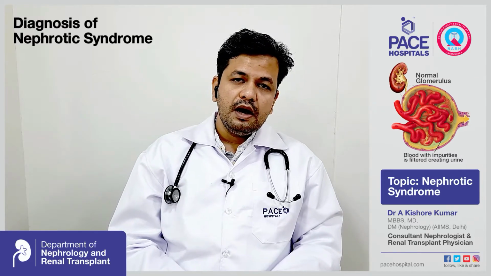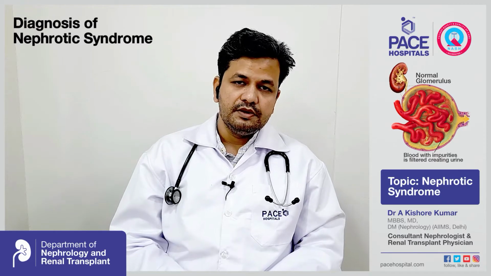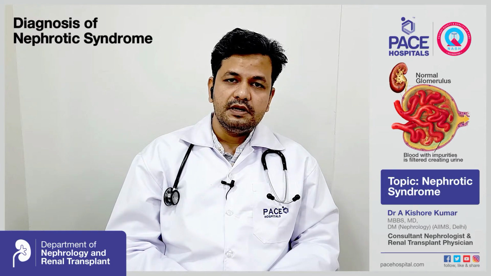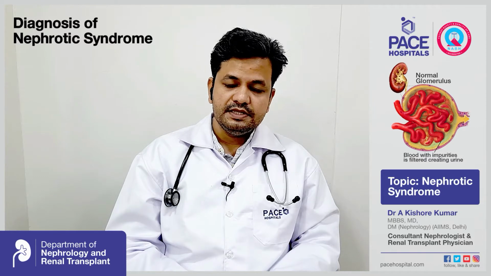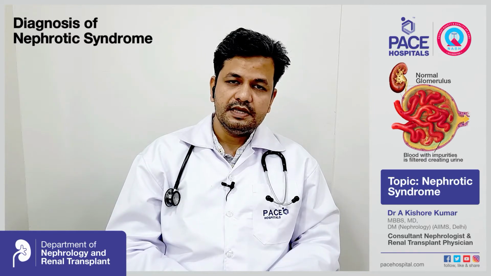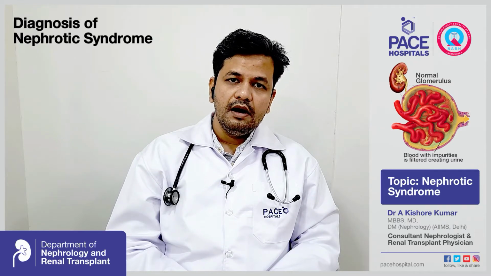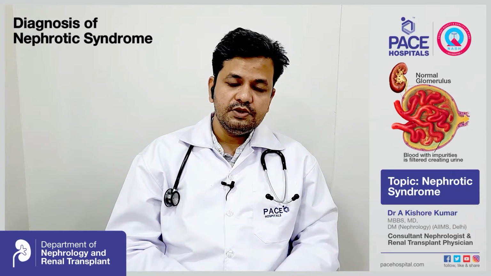Now coming to the second test, which is the estimation of the amount of protein in the urine. We can do this by two tests: a 24-hour urine protein collection, which will tell us the amount of protein leaking in the urine in 24 hours. Or, if the patient is not able to collect a 24-hour sample, we can do a spot urine protein creatinine ratio, which will also tell us how much protein is leaking in the urine.